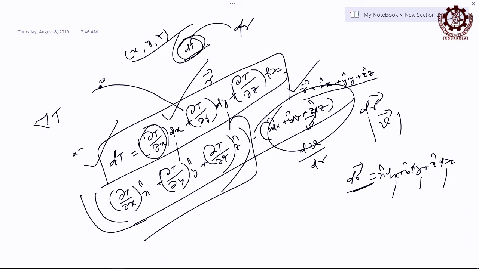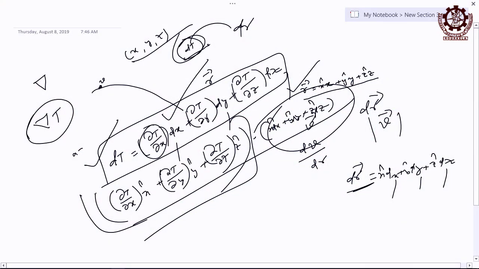The symbol stands for gradient, it is an operation. Simply writing this symbol has no meaning, it is just an operator, but when it operates on function T, temperature, it has meaning, which is a vector. Temperature is a scalar function, but the gradient of temperature is a vector function.